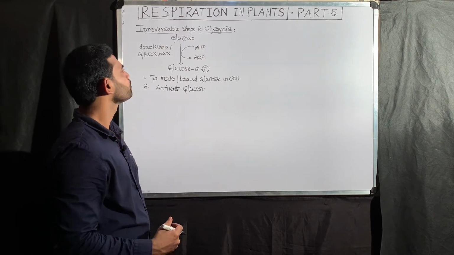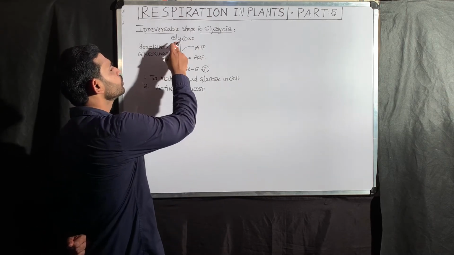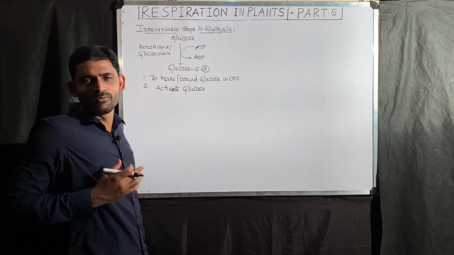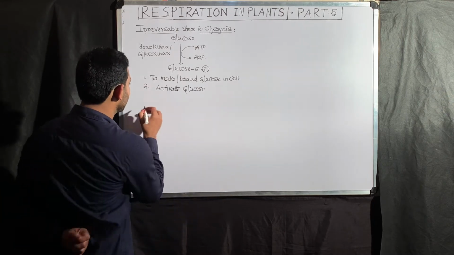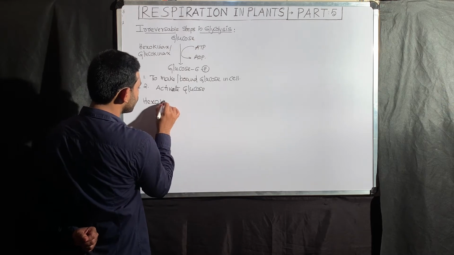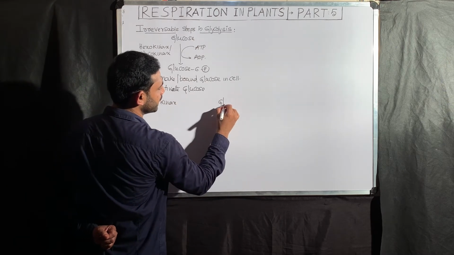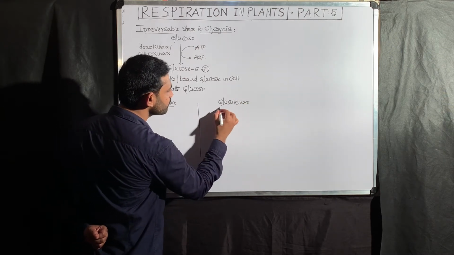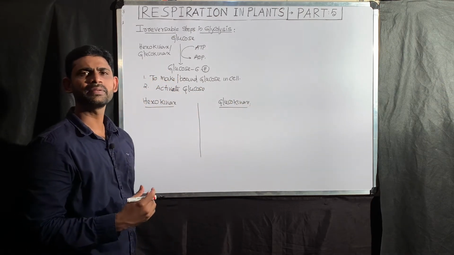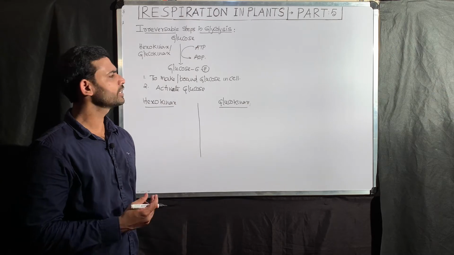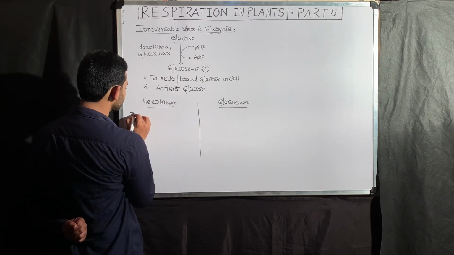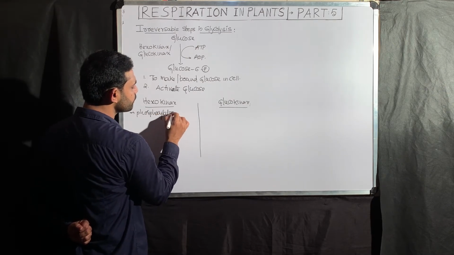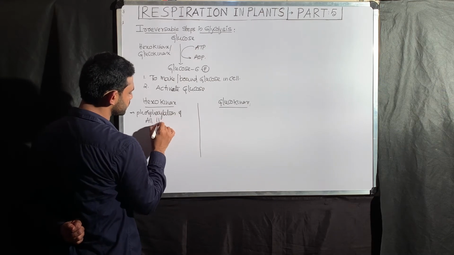Okay, that's the step. Next, I said the glucose is converted into glucose 6-phosphate mediated by hexokinase or glucokinase. So what is the difference between these two? Here I am going to compare hexokinase with glucokinase. What is the meaning of kinase? I already said, a kinase enzyme mediates phosphorylation. This hexokinase causes the phosphorylation of, what is the meaning of phosphorylation? Addition of phosphate. All hexose sugars.